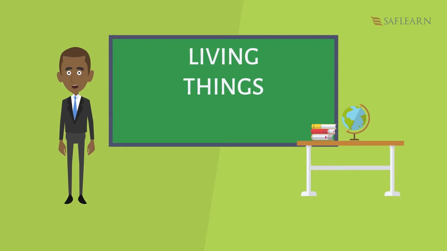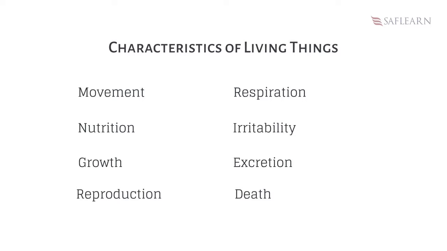Living things are those things that have life in them and can carry out activities of life. Now, I believe you understand that you are a living thing, and as a living thing, there are certain things you can do which differentiate you from non-living things. These distinctive traits are called characteristics. As living things, we can move, respire, feed, respond to stimuli, grow, excrete, reproduce, and ultimately die.